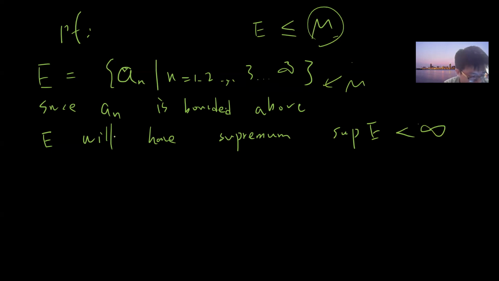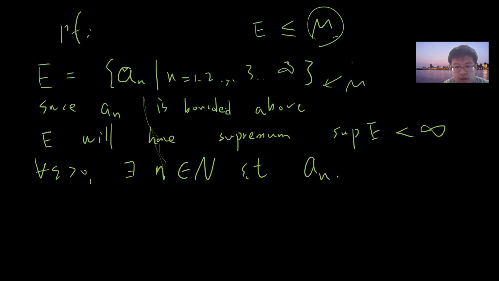By definition, for epsilon greater than 0, there exists n in the natural numbers such that an is less than or equal to the supremum of E but greater than the supremum of E minus epsilon.